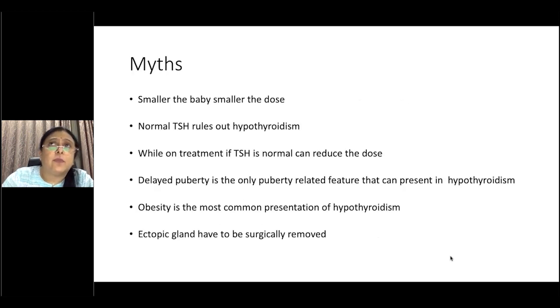So the myths that I've come across during my practice are: the smaller the baby, the smaller the dose you require. A lot of the time, parents ask, how come my child has a dose that is almost the same as what I'm taking? Normal TSH rules out hypothyroidism. While on treatment, if your TSH is normal, it means that you can start reducing the dose. Delayed puberty is the only pubertal related feature that can present in hypothyroidism. Obesity is the most common presentation. This is something that comes across very often. A lot of parents actually do the profile and come saying that it might be the reason for their child being obese. And ectopic glands have to be surgically removed. So we'll just go through to tell you what the fact is about these myths.